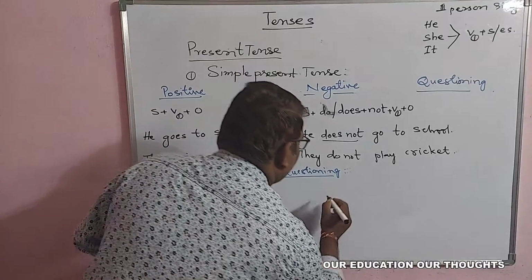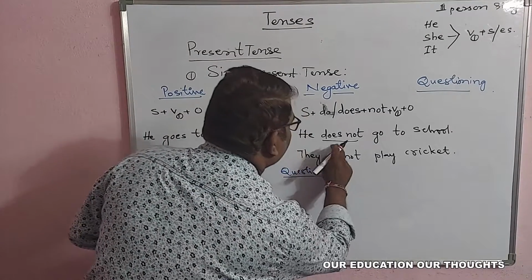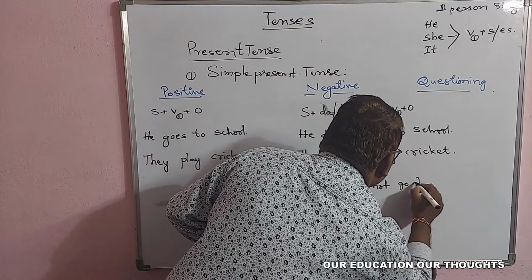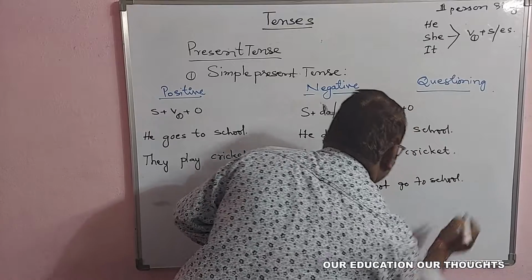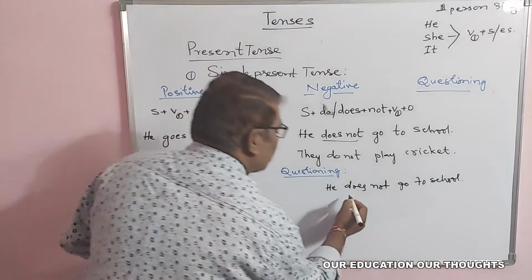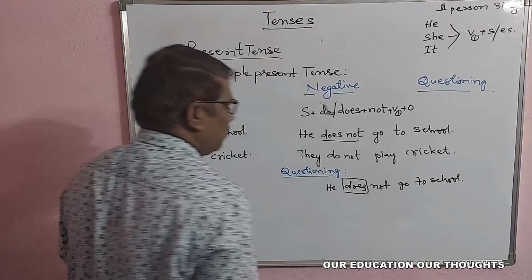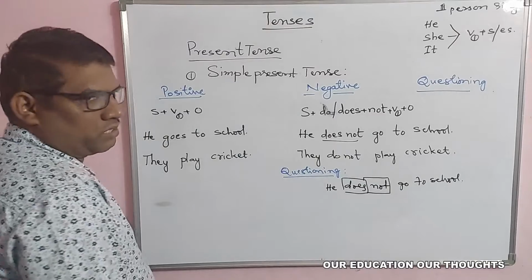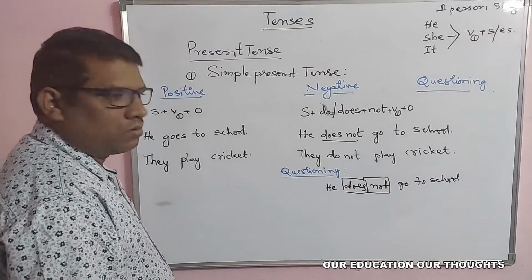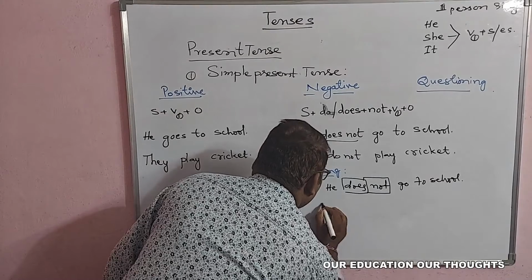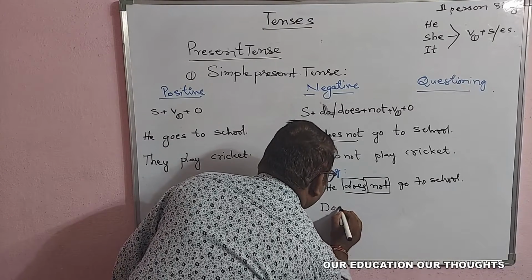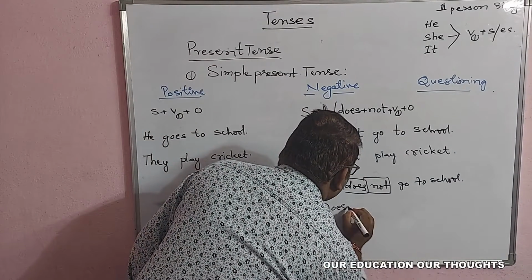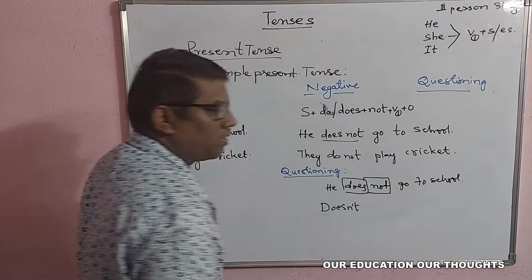Negative, let us see first. He does not go to school. This is actually a negative sentence. In this, how can we frame the question form? So to make these two words, do or does, here does not, doesn't, while questioning, so take short form.